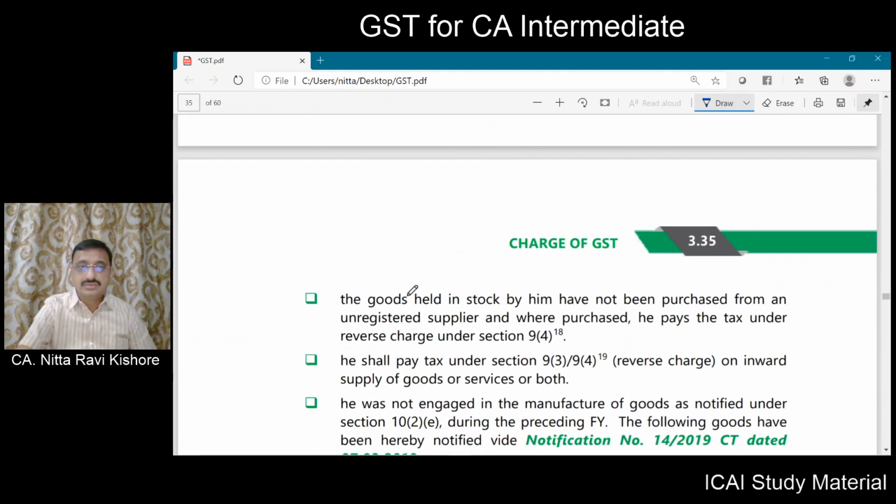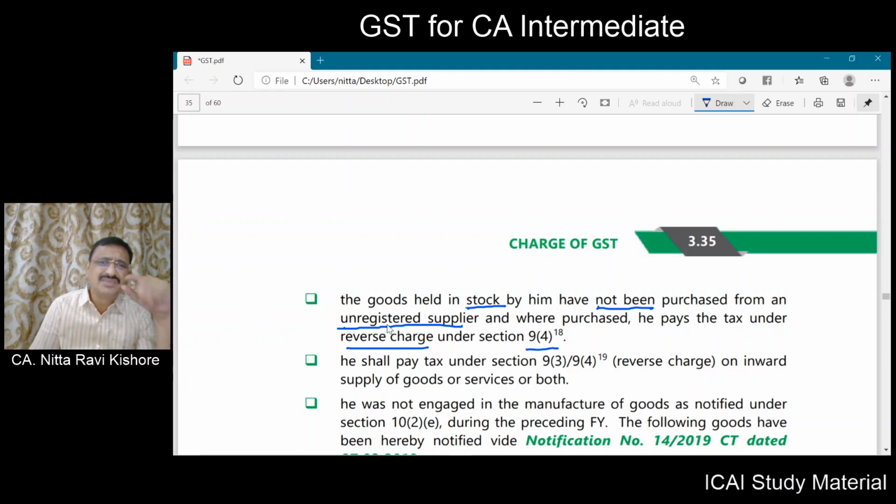Now, on the day on which you are opting for composition scheme, the goods which are held in stock should not have been purchased from an unregistered supplier. And if you have purchased from an unregistered supplier, you have to pay reverse charge under section 9 subsection 4.